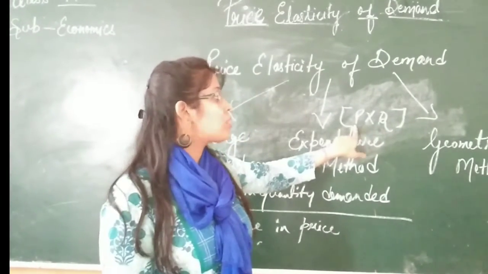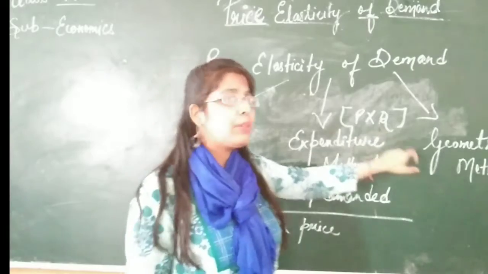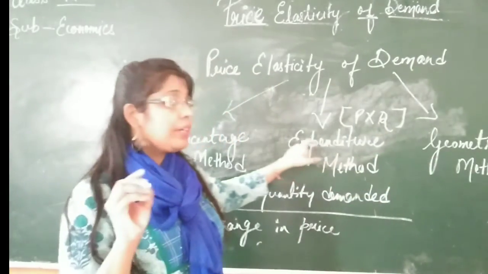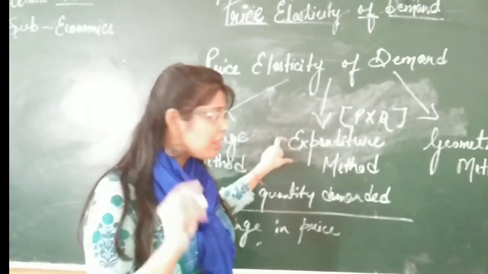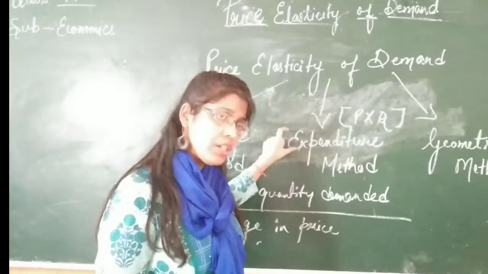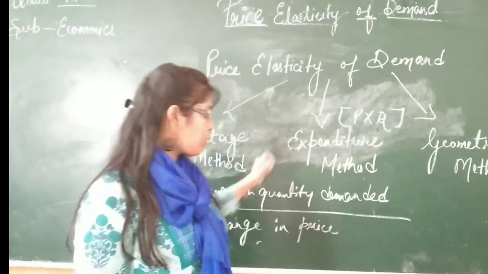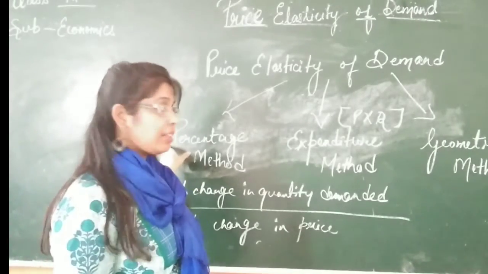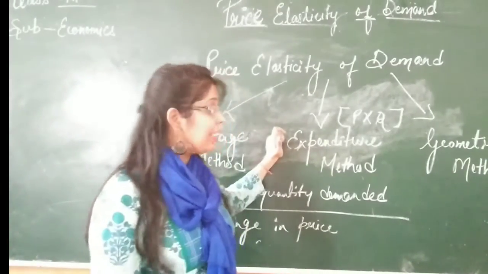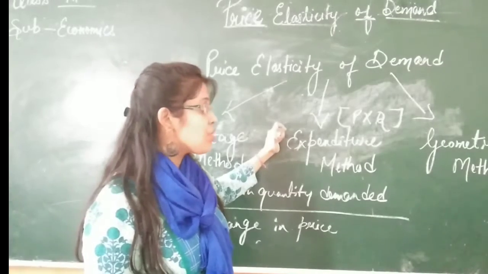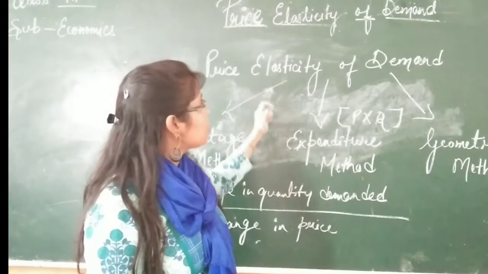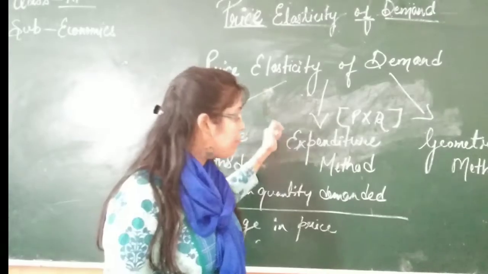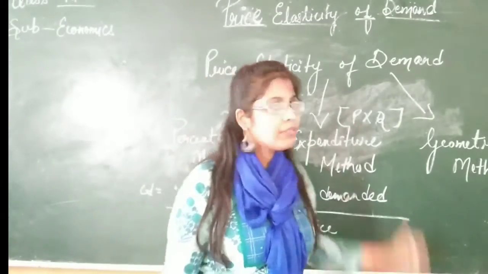What will be the cost of 5 bulbs? 5 into 50, that will be 250. So you can calculate expenditure, but this is the general method of calculating expenditure. In this method there is no such formula as you have seen in the percentage method. This is a very easy method. So let us see how the expenditure method is used to calculate price elasticity of demand.